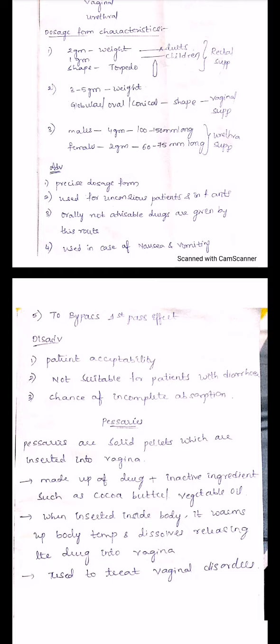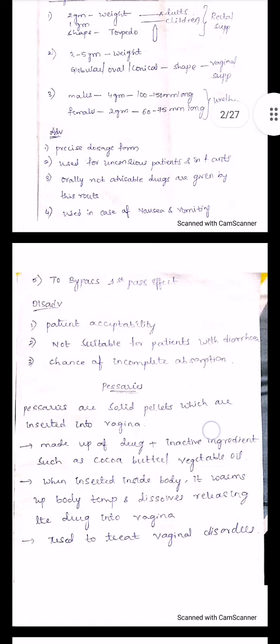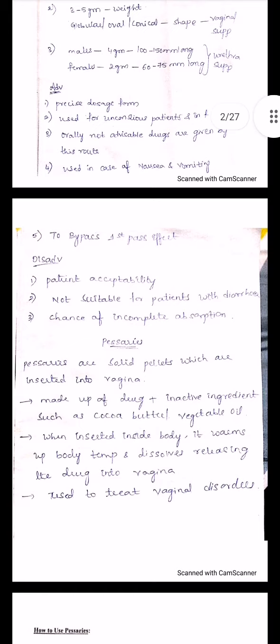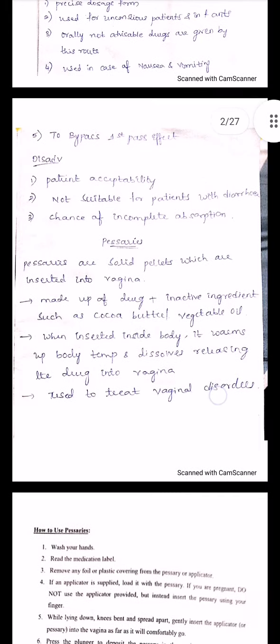So they cannot easily accept it if they take medicine through the vaginal route, urethral route, etc. And it is not suitable for patients with diarrhea. If the patients are having continuous diarrhea, we cannot give the medicament through this route. And there is a chance of incomplete absorption, so we cannot completely know whether 100% absorption of the drug is occurring in the body or not. So these are the main disadvantages which we can see.